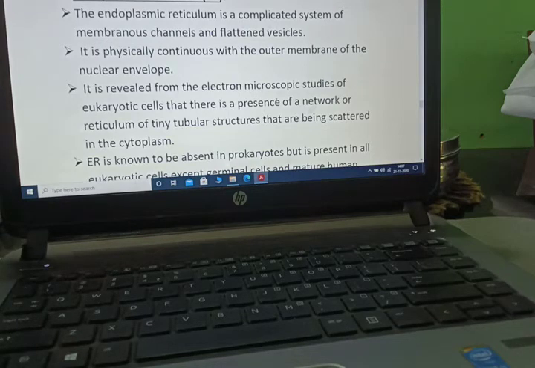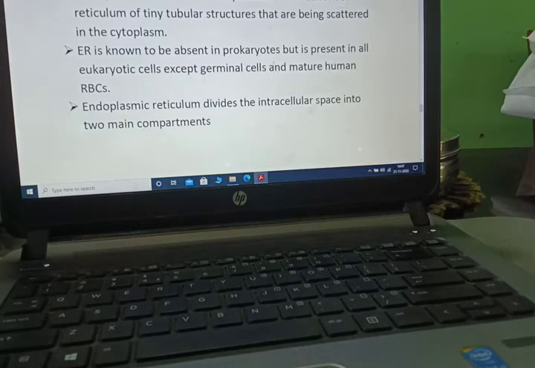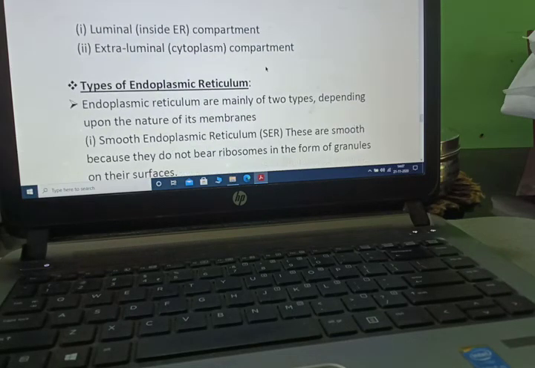It is physically continuous with the outer membrane of the nuclear envelope. It is revealed from electron microscope studies of eukaryotic cells that there is a network or reticulum of tiny tubular structures scattered in the cytoplasm. Endoplasmic reticulum is known to be absent in prokaryotes but is present in all eukaryotic cells. It divides the intracellular space into two main compartments: number 1, luminal, that is the inside ER compartment, or endoplasmic reticulum compartment; number 2, extraluminal or cytoplasmic compartment.